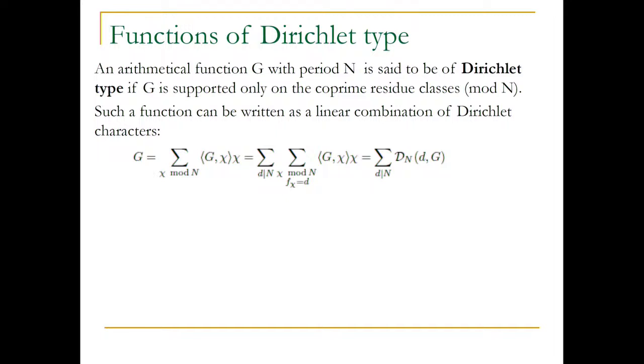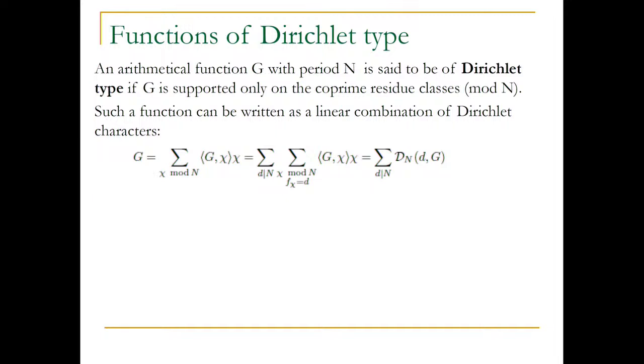So you can write G as summation G chi chi, and then we can now partition the summation over the characters according to the conductor. The conductor will have to divide n, so D divides n, and then the inner sum is the contribution coming from characters of conductor D.